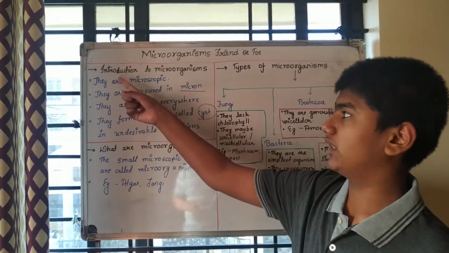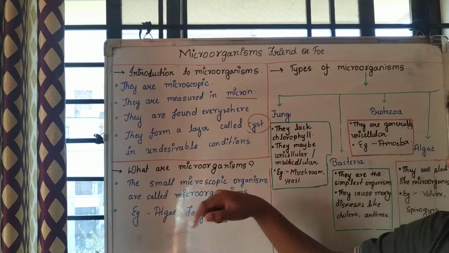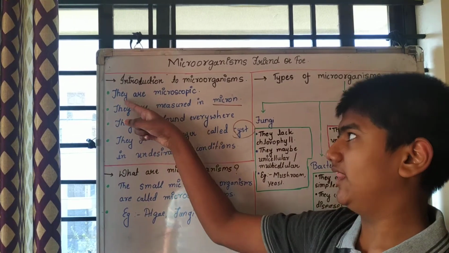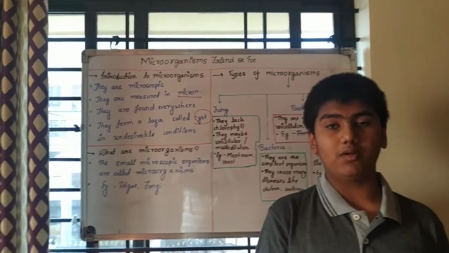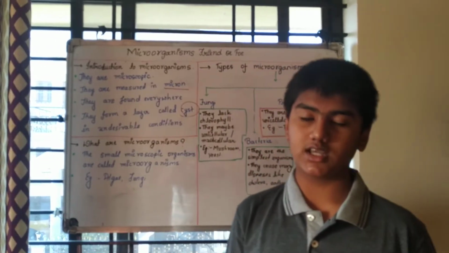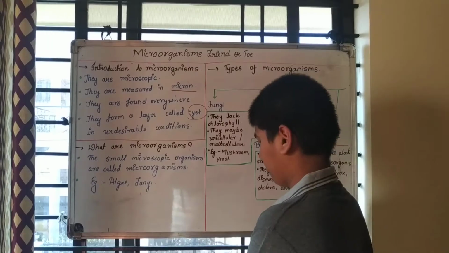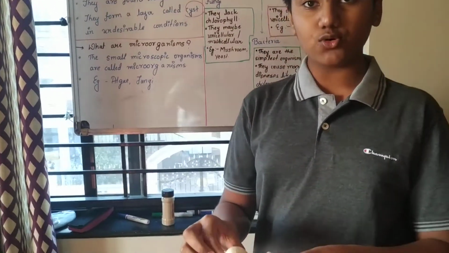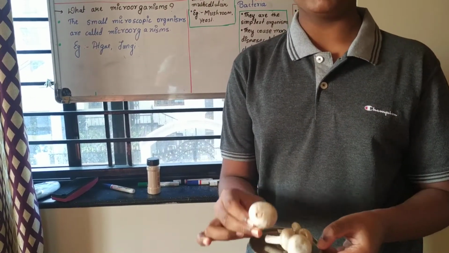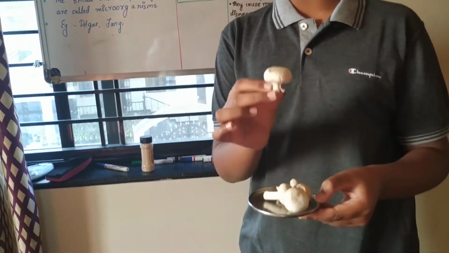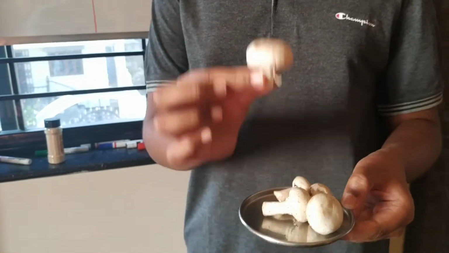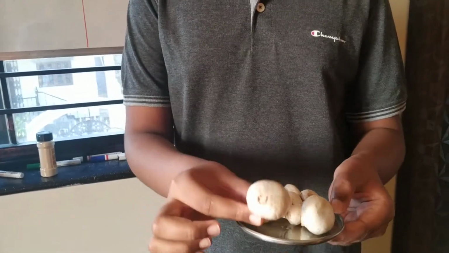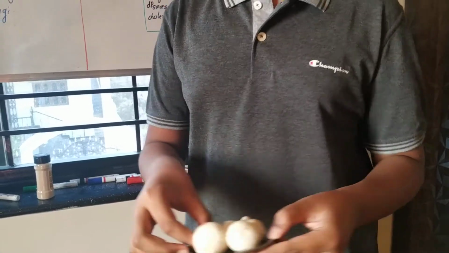Coming to the first topic, that is introduction to microorganisms. So microorganisms are microscopic. Microscopic means they are only visible with a microscope. Some exceptions are there. For example, this mushroom, which is a microorganism, is not microscopic because you are able to see it without any microscope or without any aided eyes. So this is one exception.